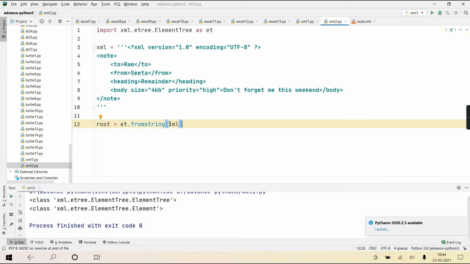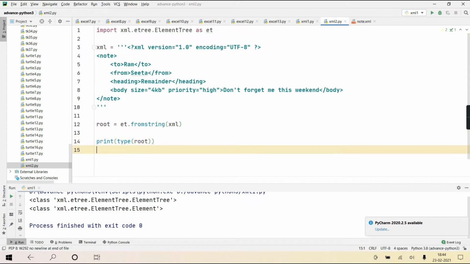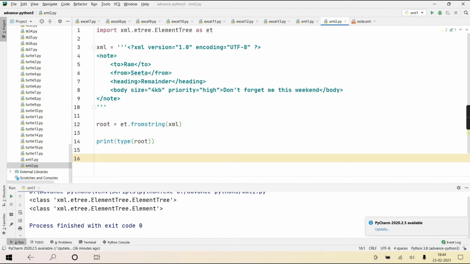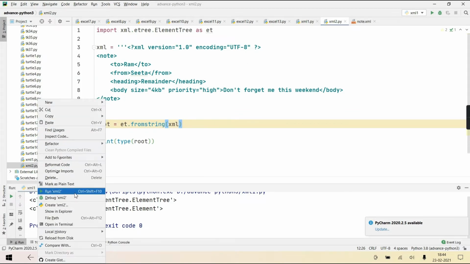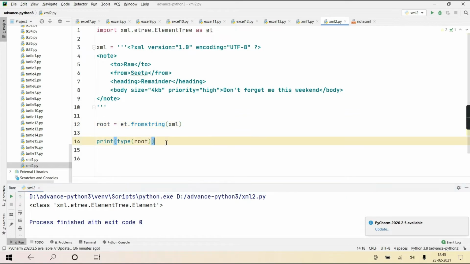So from this XML string it will read this document and give you a root element. If you check its type, you'll see it's an object of class Element, not ElementTree. Direct root element it gives you. See, can you see this? It is giving you an object of class Element, and this Element is representing the root element. I hope you got it.